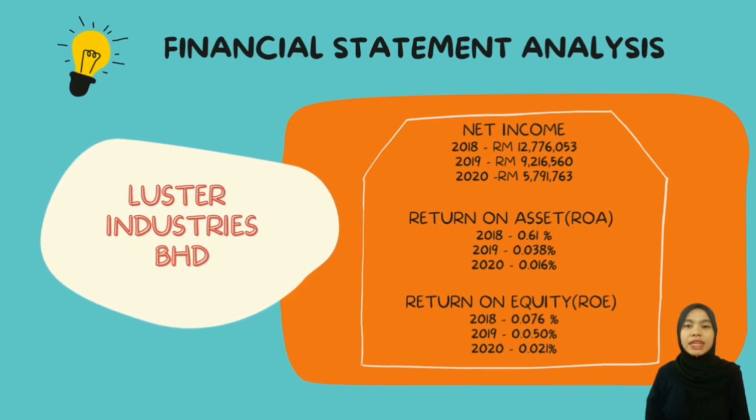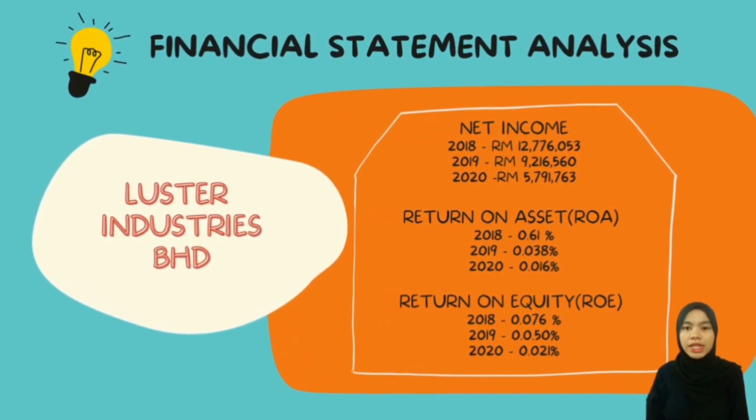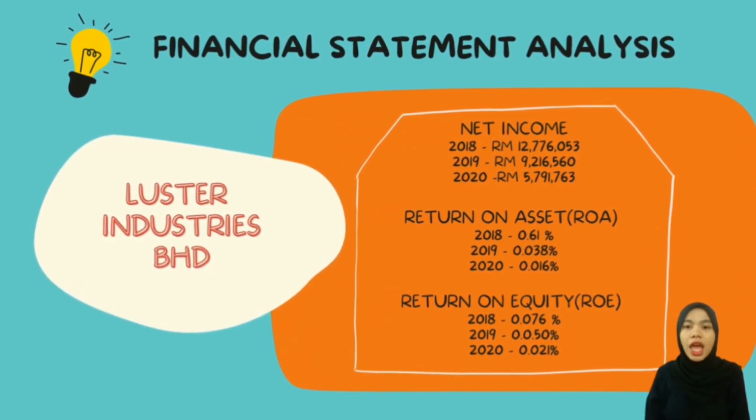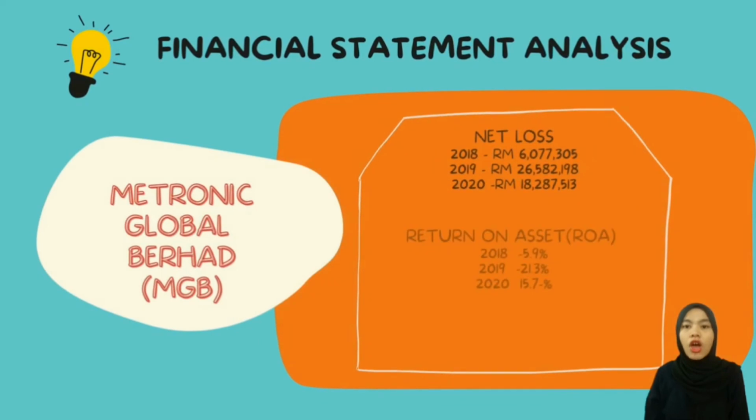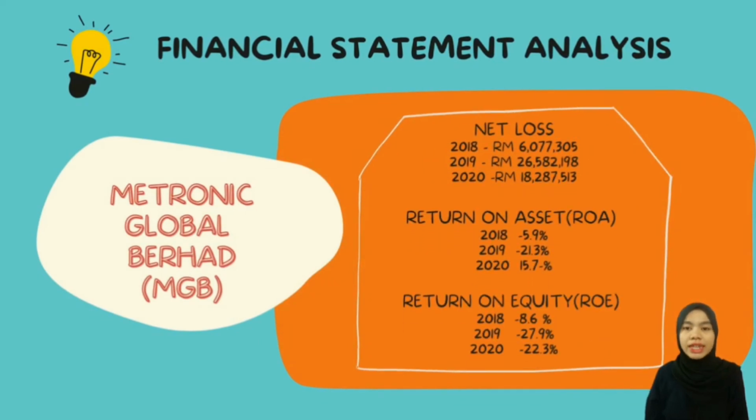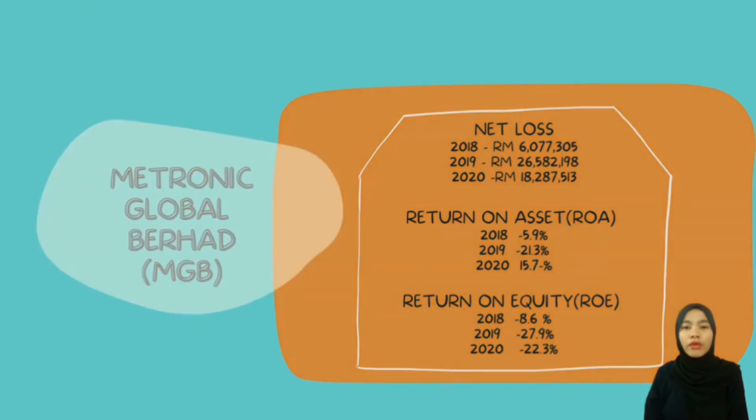Next, financial statement analysis for listed Industry Berhad shows decreases in return on asset and return on equity from 2018 until 2020 because the net income of the company decreases due to the outbreak of COVID-19. For Metronic Global Berhad, the company has a negative net income, so the return on asset and return on equity show a negative value ratio too.